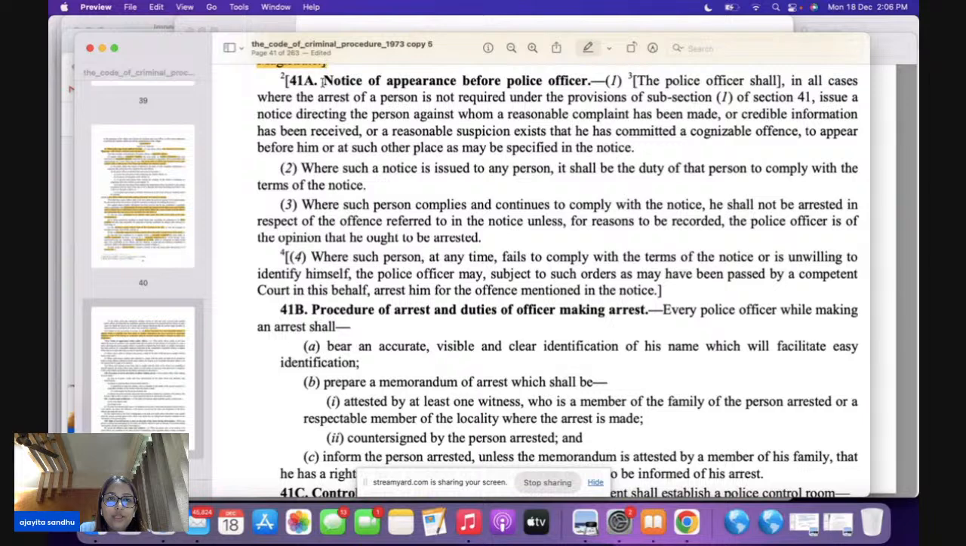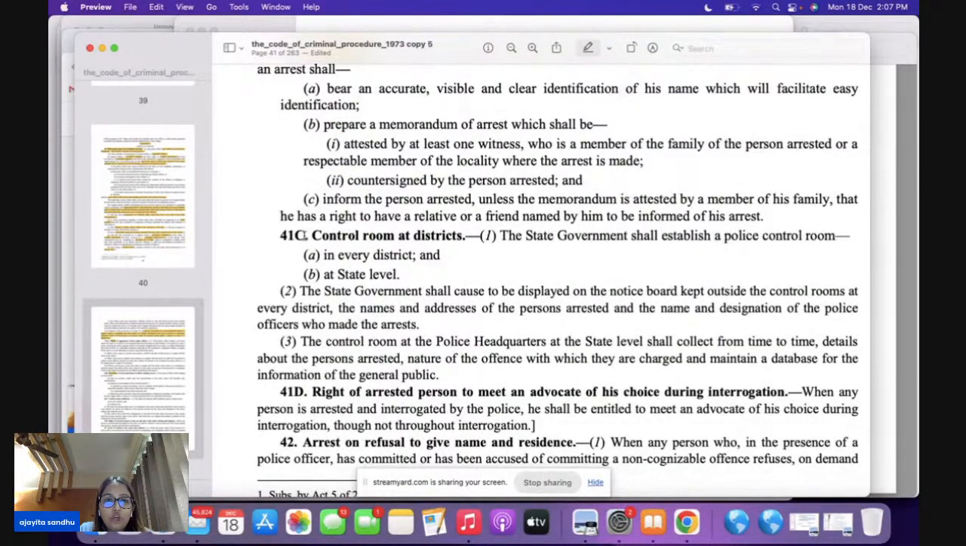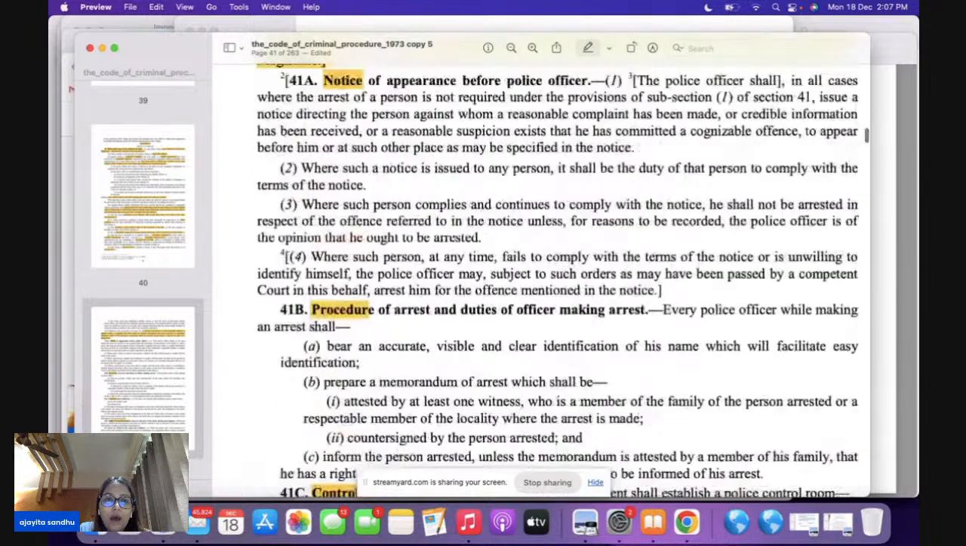Now, I'm going to give you an acronym for all of you. It is NPCR. 41A talks about notice. The sections are very important. 41B talks about the procedure, 41C talks about control rooms, and 41D talks about the rights of arrested persons. It is known as NPCR.